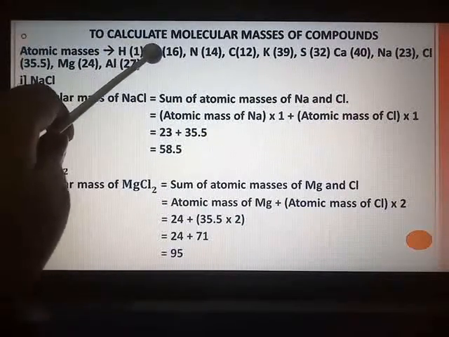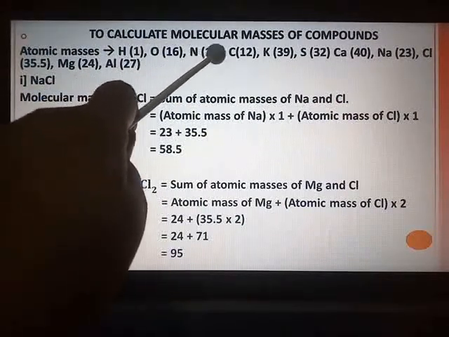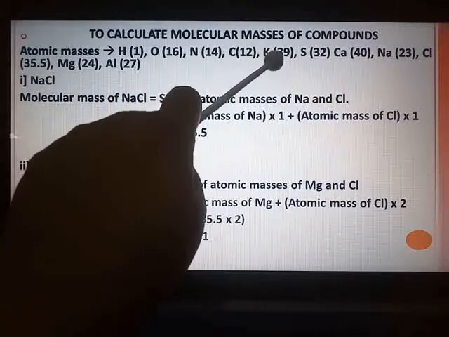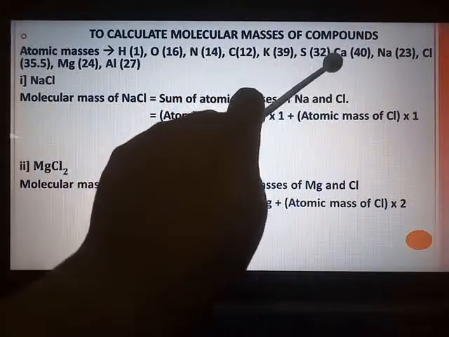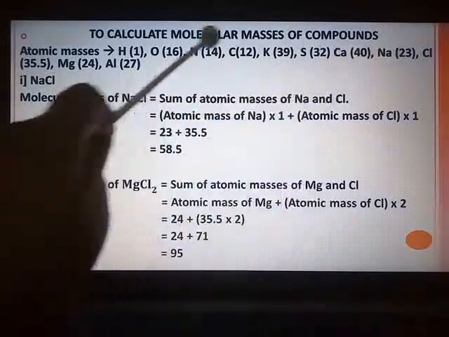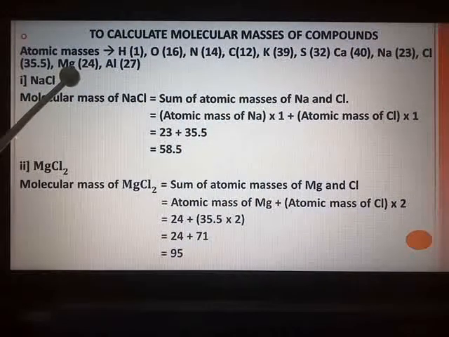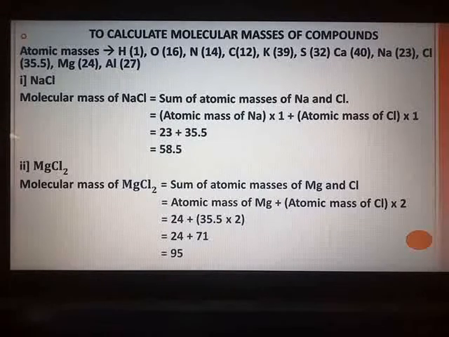Hydrogen 1, oxygen 16, nitrogen 14, carbon 12, potassium 39, sulfur 32, calcium 40, sodium 23, chlorine 35.5, magnesium 24 and aluminium 27. So atomic masses are ahead of you. You have to calculate the molecular mass. So let us take up our first compound NaCl, which is sodium chloride.